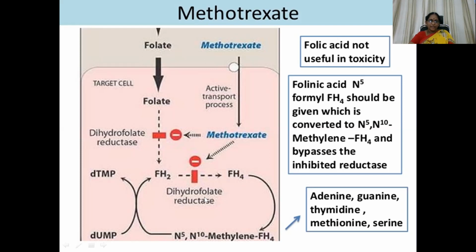And again, with the help of the same enzyme, dihydrofolate is converted into tetrahydrofolate, which is useful for the formation of purines, pyrimidines, DNA, RNA synthesis, all subsequent events. When you administer methotrexate to the patient, it is going to inhibit this dihydrofolate reductase enzyme. So there is no dihydrofolic acid and tetrahydrofolic acid formation, and all the subsequent events will be nullified.